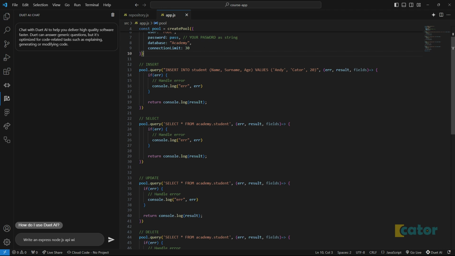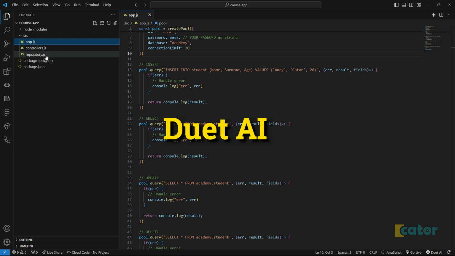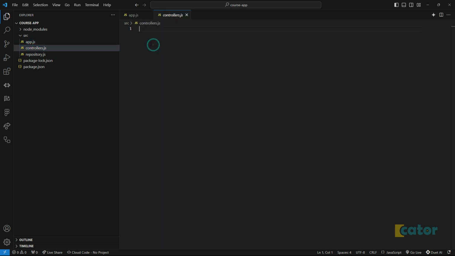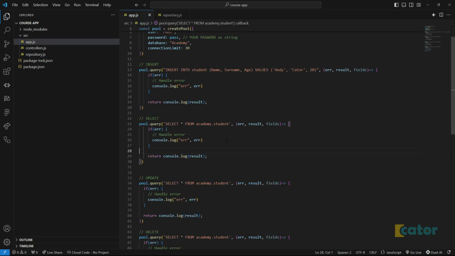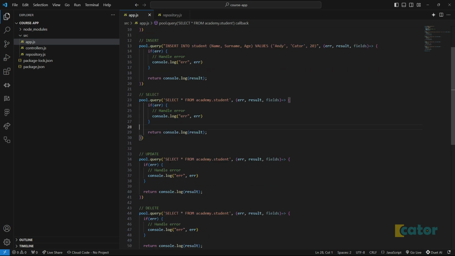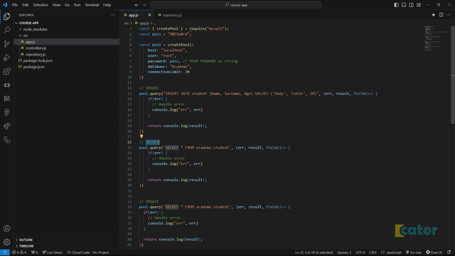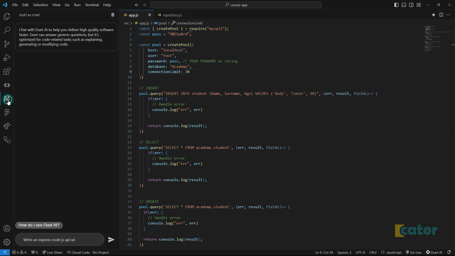So maybe to start off, let's see if we can ask ChatGPT to write, no, not ChatGPT, Duet AI by Google to write a few things like your app.js code and your controller code, which is your endpoints, and see if it can write some repository code to make calls to that backend. I mean, I already wrote some repository code here. I think this is just for inserting and selecting using the MySQL 2 package. And yeah, this works, right? But then let's see if Duet AI can get the job done.